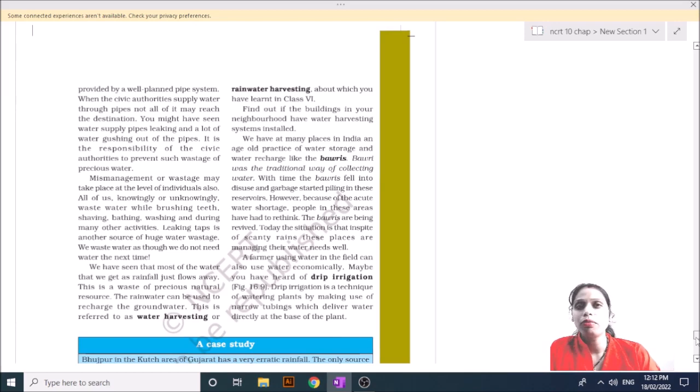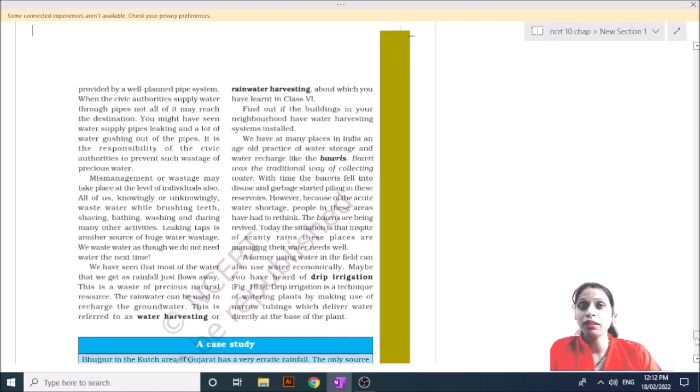Sometimes people start the taps and continuously leave them running. It is a cause of water wastage. And you have already learned in class 6 about water harvesting.